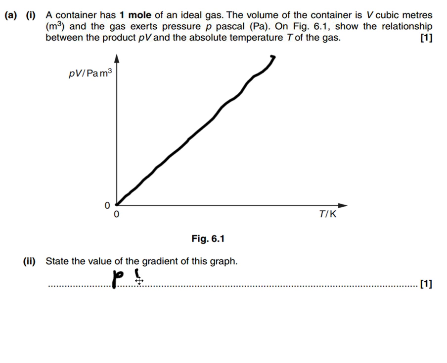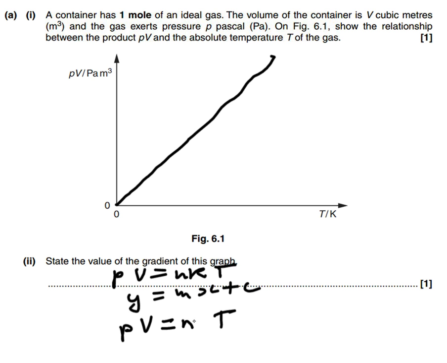So if we take PV equals nRT, and if we turn it into y equals mx plus c, our PV is our y here. Our x is the T. So our m is going to be nR.